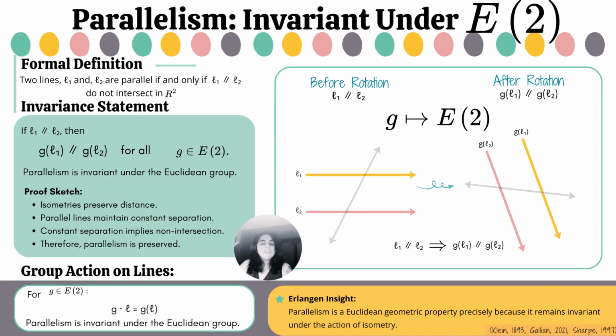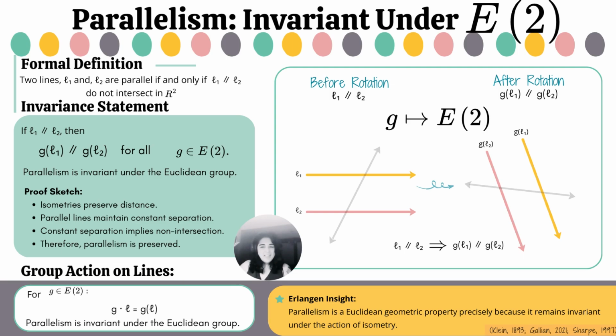In the language of Klein's Erlangen program, this means that parallelism is an invariant under the Euclidean group, and that is precisely why it qualifies as a Euclidean geometric property. On the right side of the screen, we can see two sets of parallel lines. On the top, I've indicated an arbitrary element g in E2, representing a rigid motion of the plane. On the rightmost set of parallel lines, we see the same lines under the rotational transformation. Notice that although the orientation has changed, the lines remain parallel.